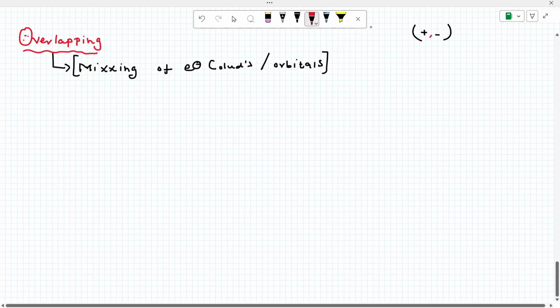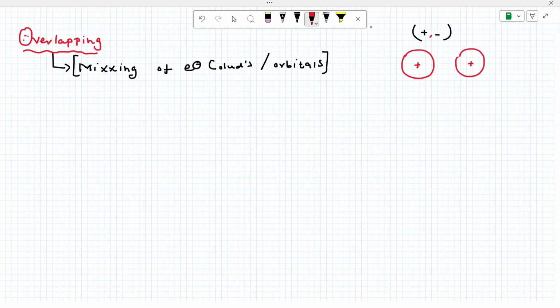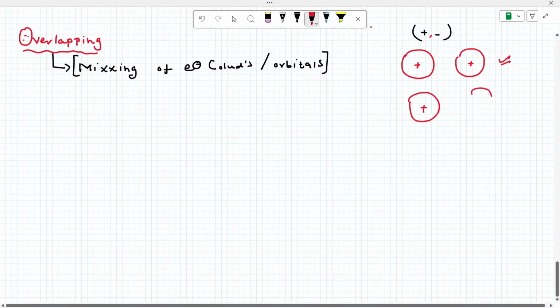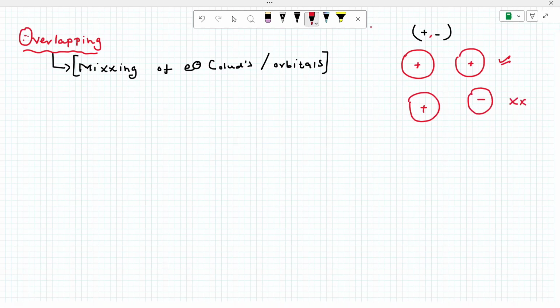For example, plus plus, both are the same symmetry wave function, effective overlap. Similarly, this is plus, this is minus, this is ineffective overlap. You got the point. Both same sign, same wave function, effective overlapping. Both opposite wave function, ineffective overlapping. This is very basic information.